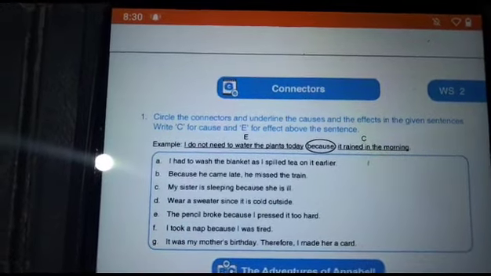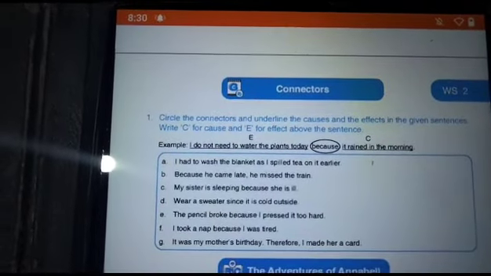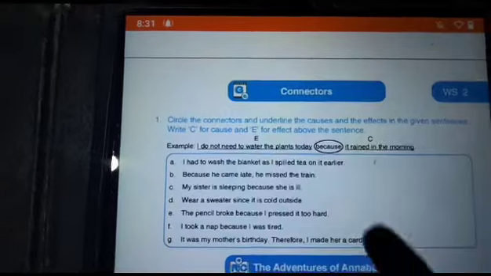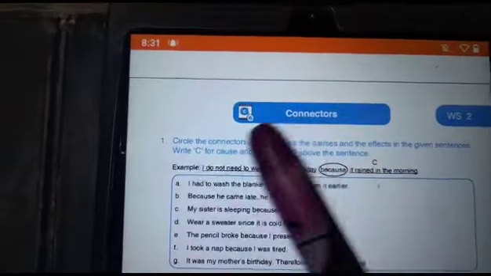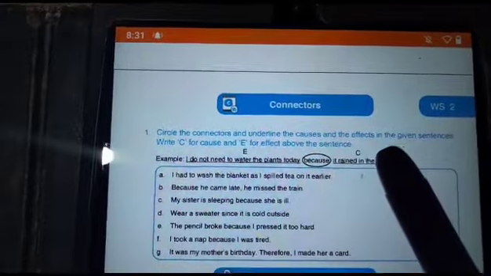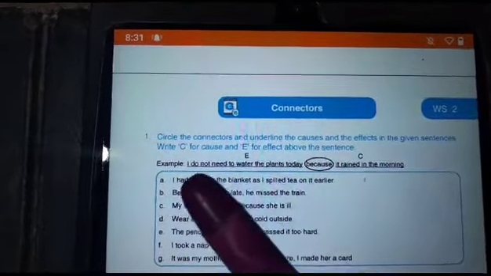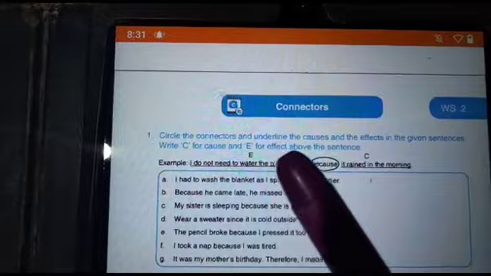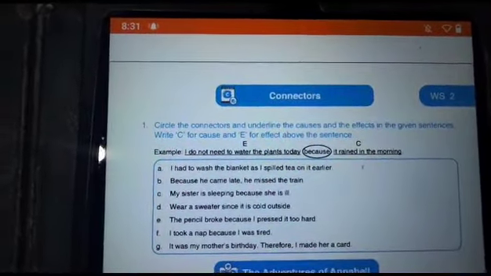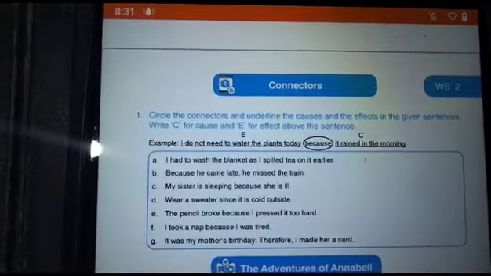Now everybody should take a worksheet too. Your next homework is, read along with me. Take a pencil also. Connectors. Circle the connectors and underline the causes and the effects in the given sentences. Write C for cause and E for effect above the sentence. So students, now answer me. What is meant by connectors? Anybody?